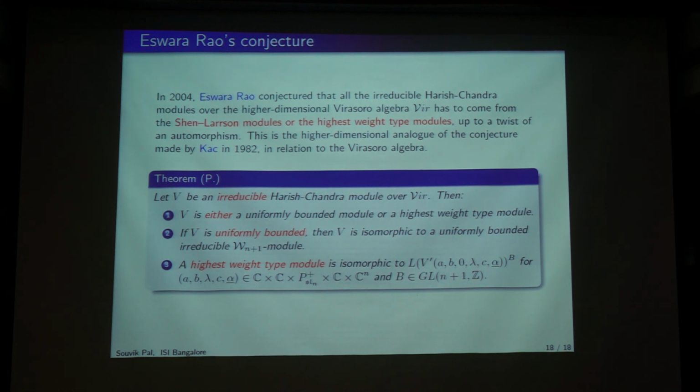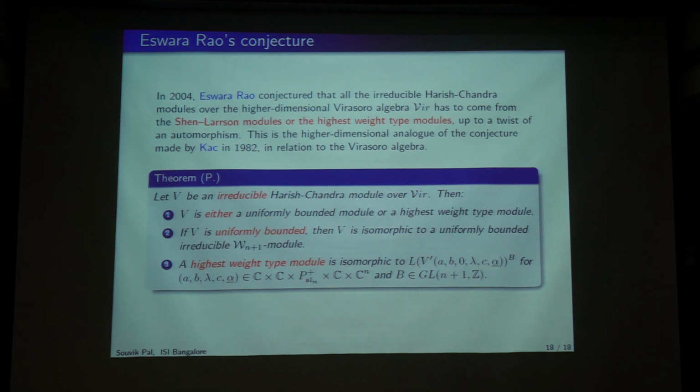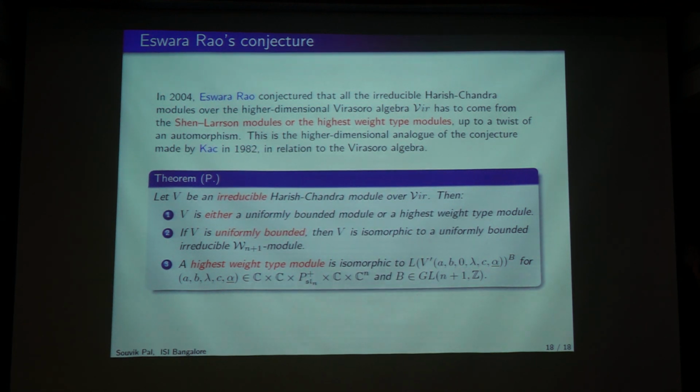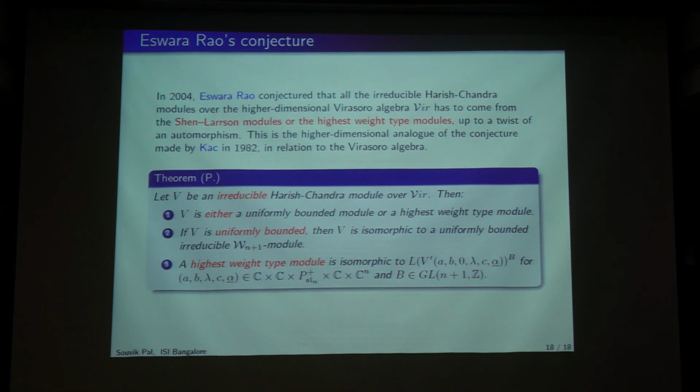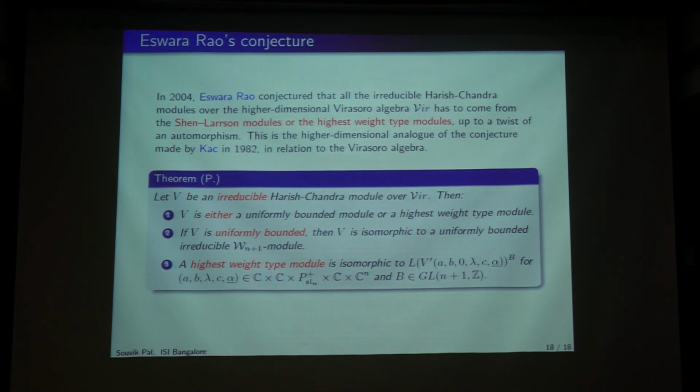I also asked the same question, whether unitary representations arise here. But in my work it doesn't arise at all. As for unitary representations, as I said, Matthew proved the conjecture. Before that, the unitary representations for the Virasoro were classified by Chari and Pressley in 1988.